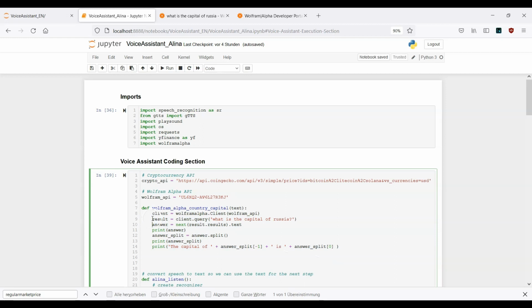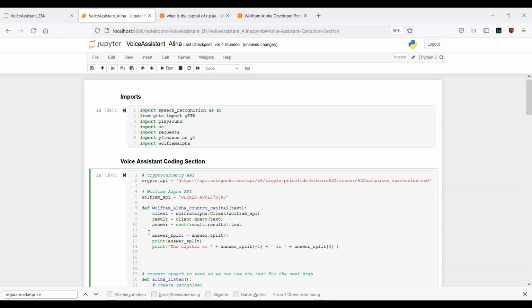So here we have first of all the client, then we have the result variable, but now we just can replace it with a simple text, because the text will go here. This will be our query. This should look fine. Then we can just delete this one.